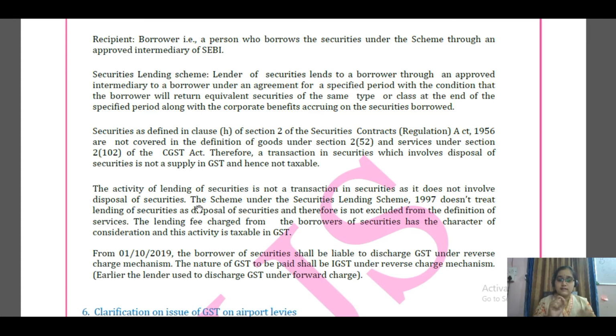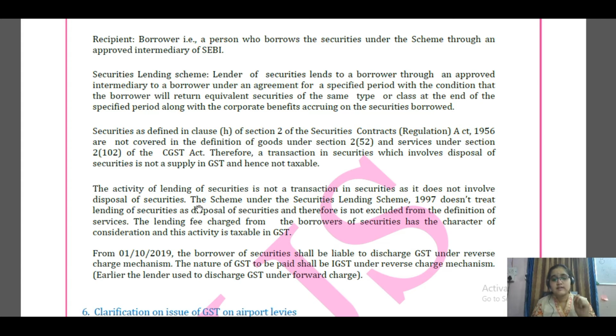This transaction has the characteristic of lending, so the activity of lending is taken as a service. Securities are not taken as goods or services, but the activity of lending the security is considered a service. Therefore, the lending fee charged from the borrower of the security is taken as a consideration, and that fee is chargeable to tax.